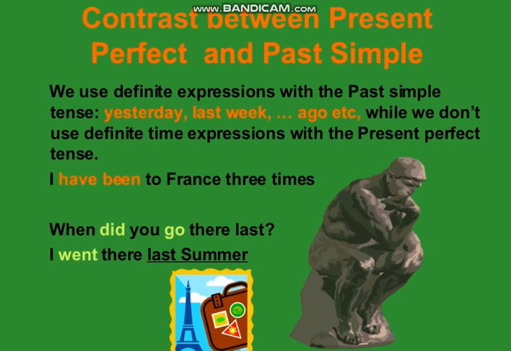Hope this lecture will be clear to you. It's too simple. We use just the third form of the verb in this tense along with the helping words has and have. But do remember that with I, we, you, and they we use have, while with the rest of the pronouns like he, she, it we use has. And with a plural noun we use have, while with a singular noun we use has. Hope this would be clear to you.